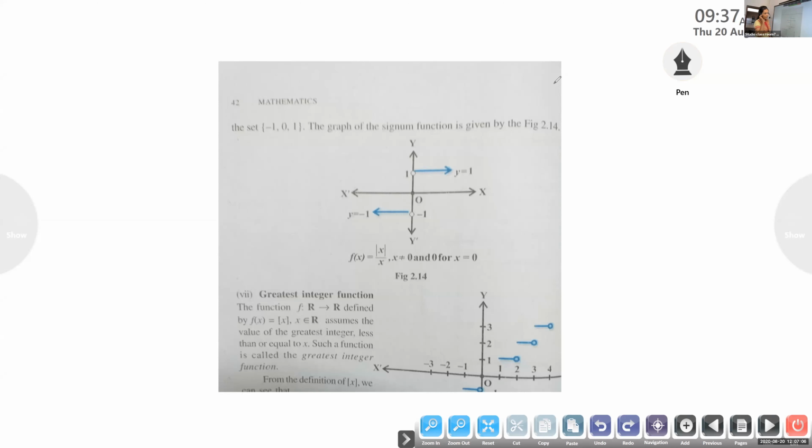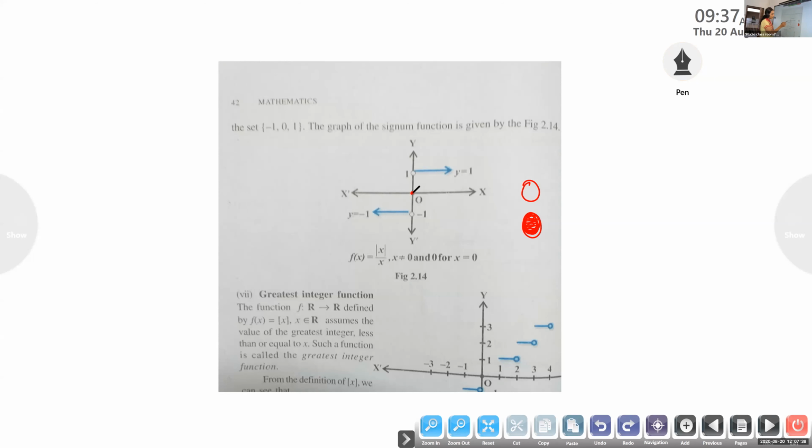In the beginning of set theory, we learned the difference between shading inside and not shading inside when you represent a point on a number line. An open circle means that point is not included. If we shade it, that point is included. Here at 1, we are putting an open circle, that means 0 is not included. At 0, you have a dot there.